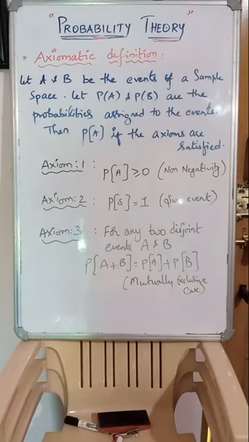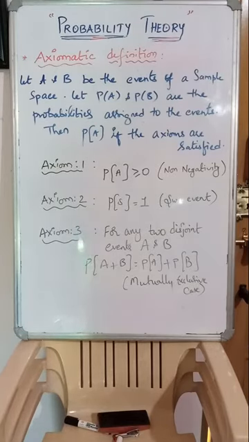So if we satisfy all these three axioms, then definitely we can say it is the axiomatic definition of probability. Axiomatic means that if in any event of the sample space, while assigning probabilities, we satisfy all these three axioms, then we can say that definition is the axiomatic definition of probability. Clear, guys?